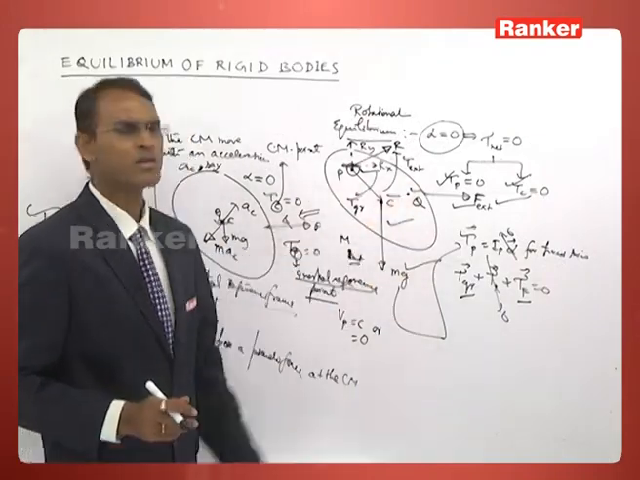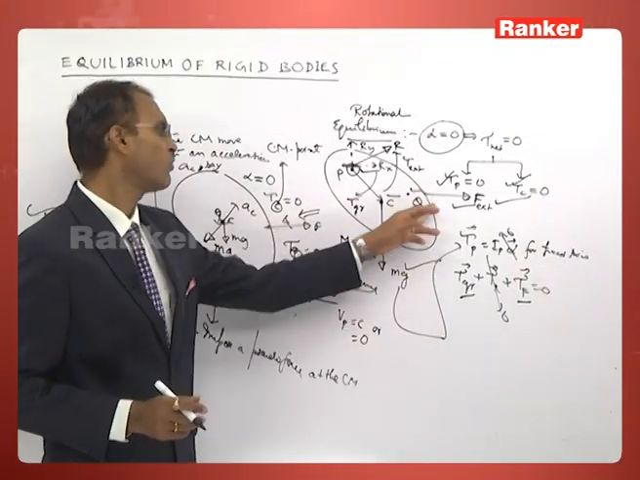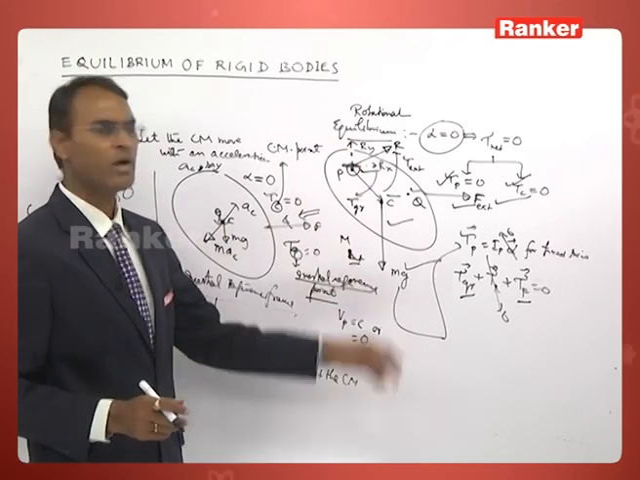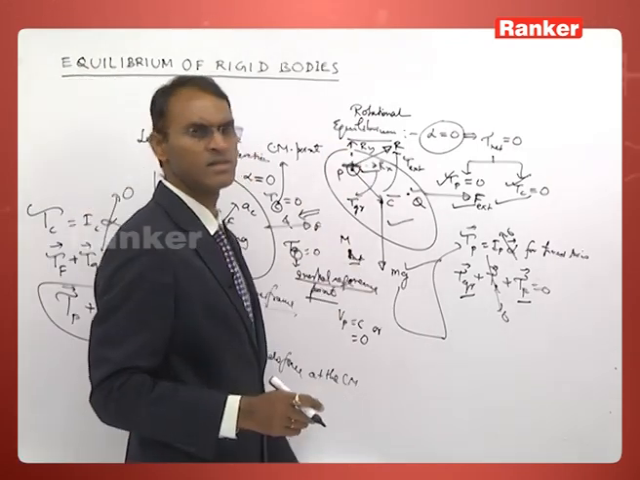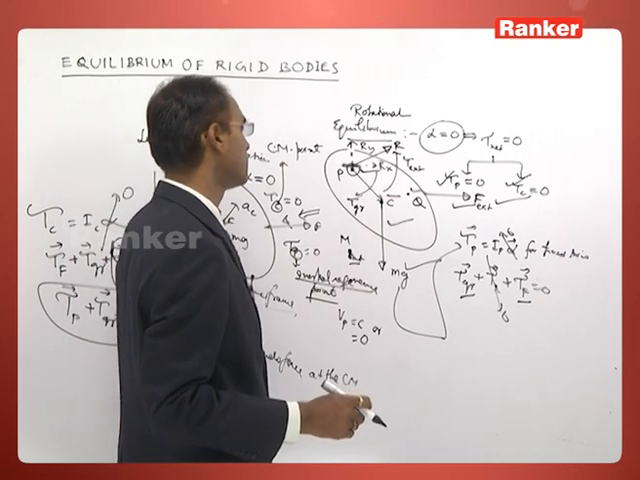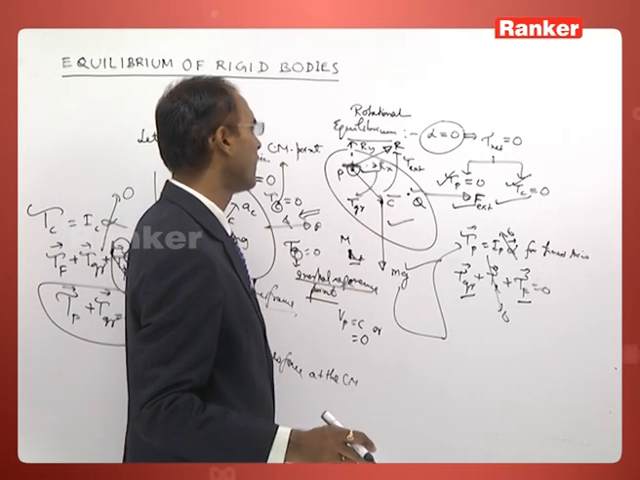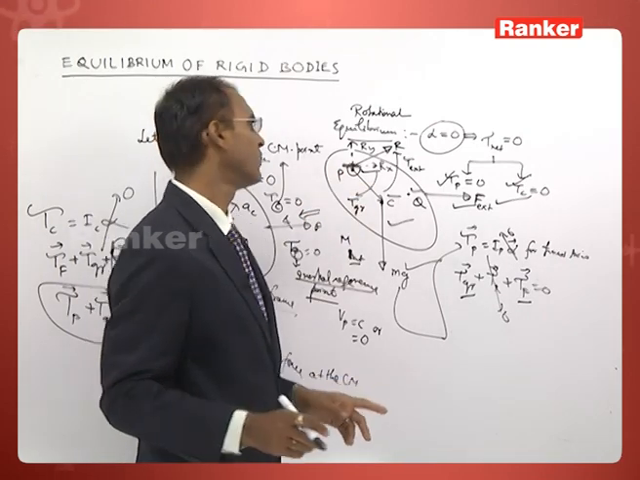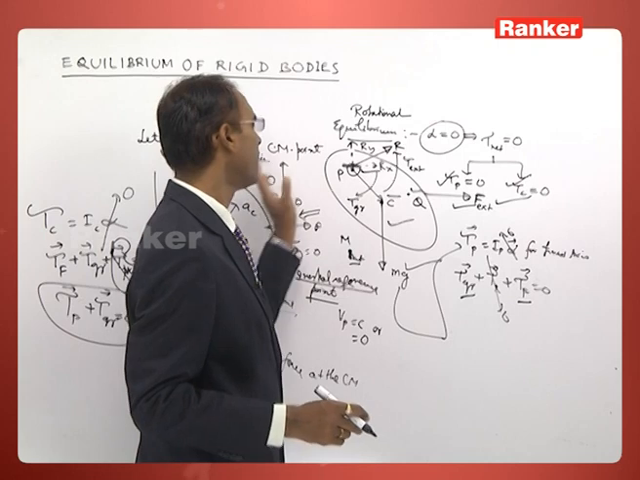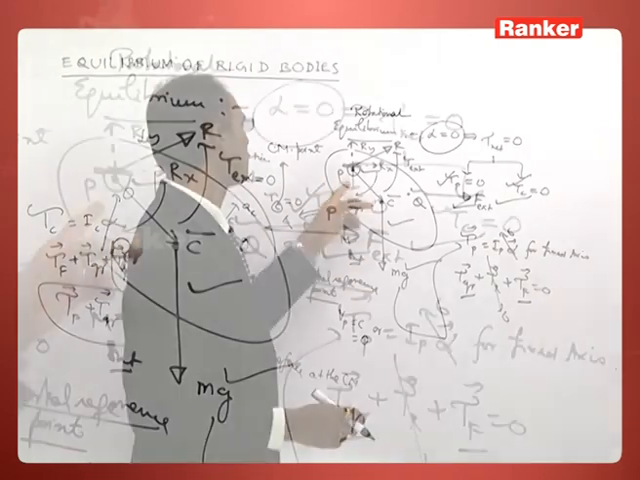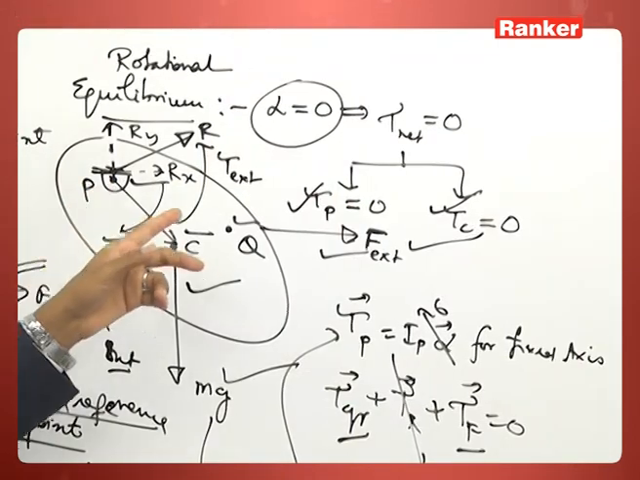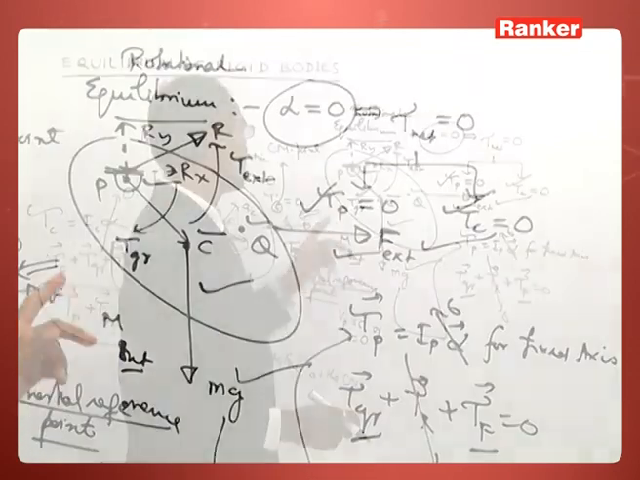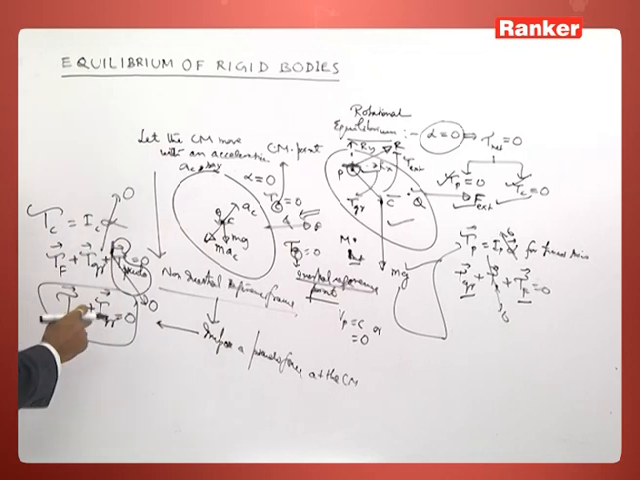Can you equate the torque of this two, or of all this, to 0 about any point? In this case, yes, of course we can equate, because alpha will be 0, therefore net torque will be 0 about any point we have shown. About this point net torque 0, about this point net torque 0, about this point net torque 0, about this point net torque 0.